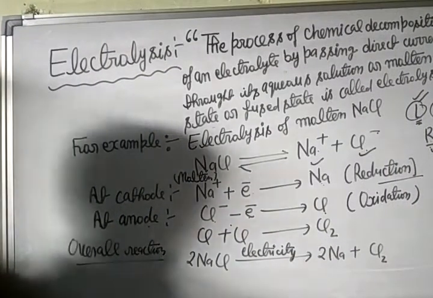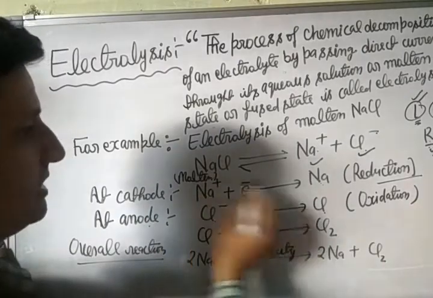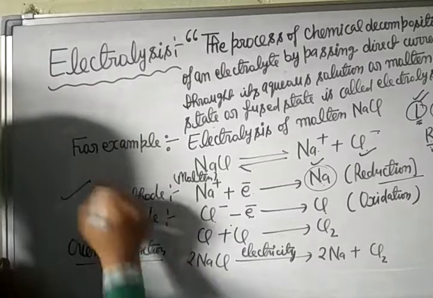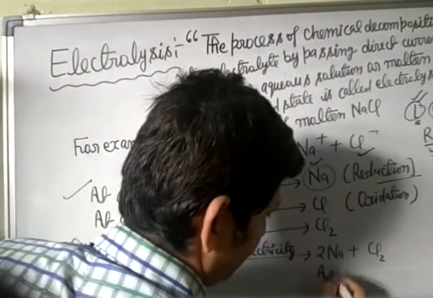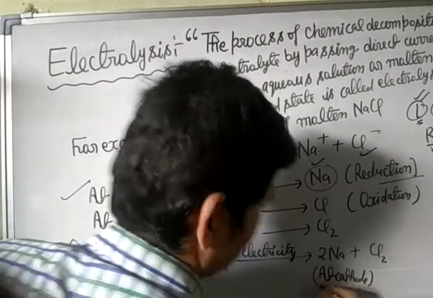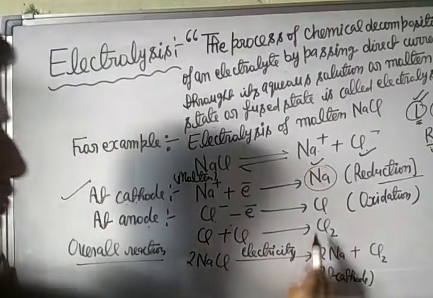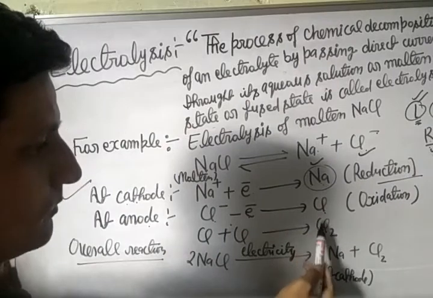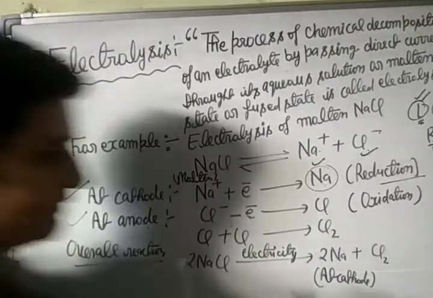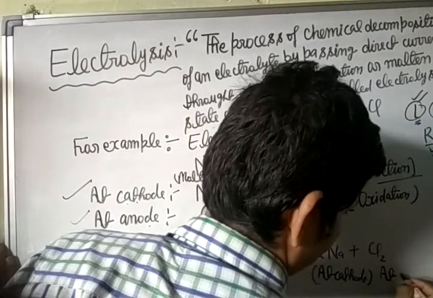We obtain sodium metal at which electrode? Cathode. So we write here at cathode. After this, we obtain chlorine gas at which electrode? At anode. So we can write here at anode.